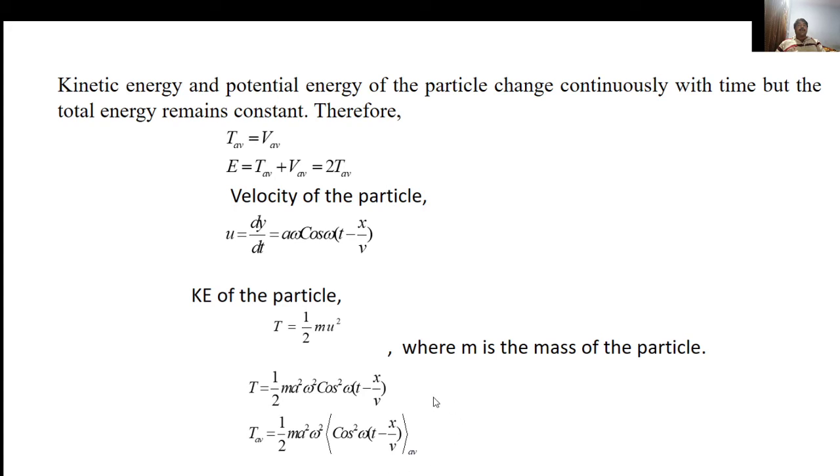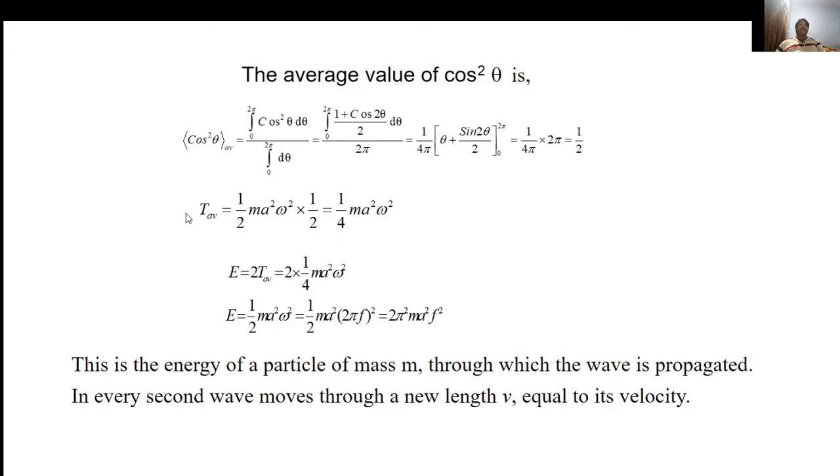Here we have to calculate the average value of cos square theta. Therefore, cos square theta average is equal to the integration from 0 to 2 pi of cos square theta d theta, divided by the integration from 0 to 2 pi of d theta. Here cos square theta can be written as (1 plus cos 2 theta) by 2.